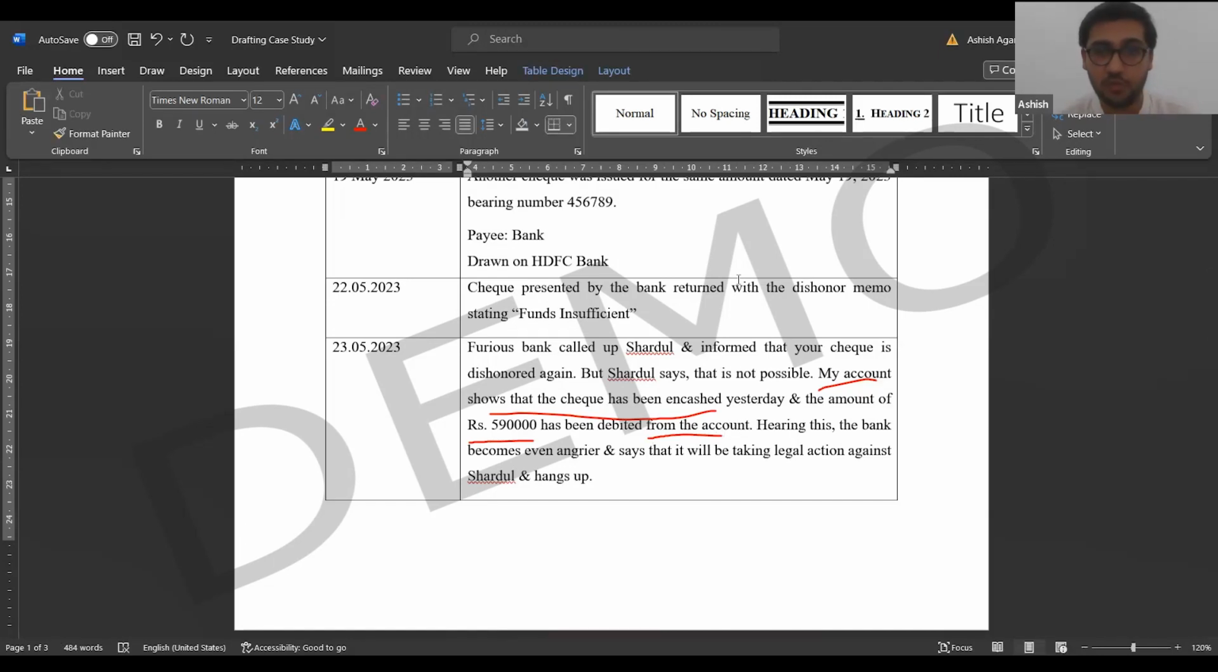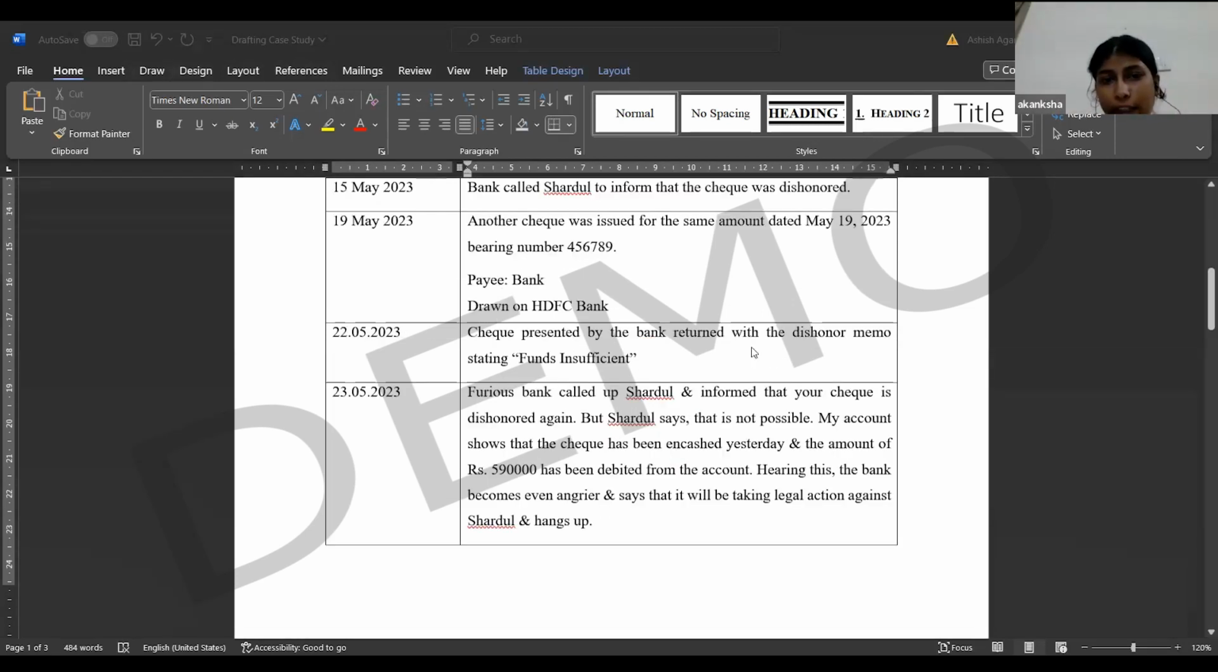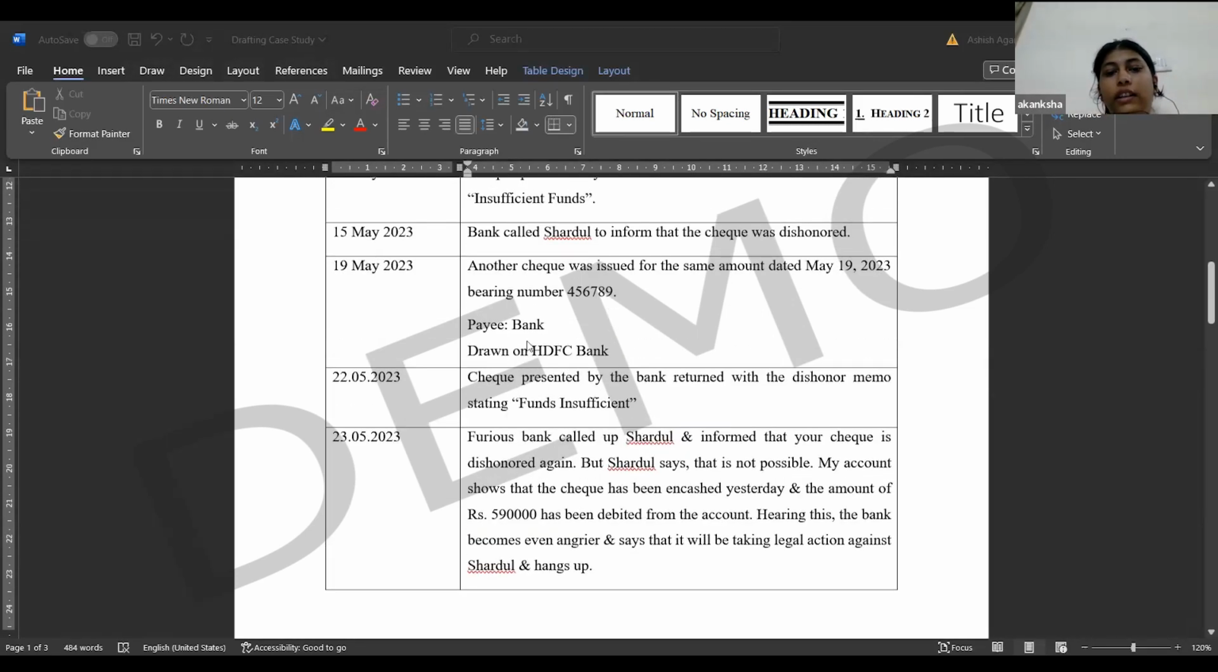So far, any question? Is the case clear to everyone, what just happened? Perfect. Sir, here payee is which bank and drawn on HDFC Bank? I am not able to understand the difference between payee and the drawer.